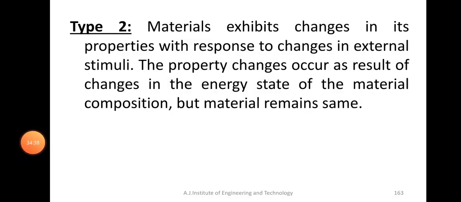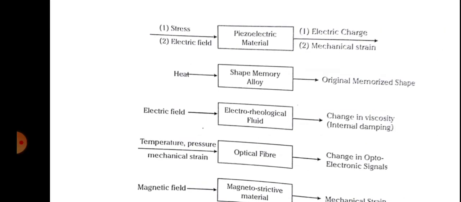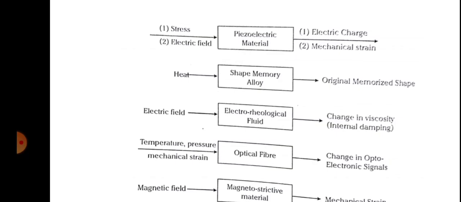These are some examples of smart materials. There is the piezoelectric material. We'll come to that; we have to study what a piezoelectric material is, what a shape memory alloy is, and so on.